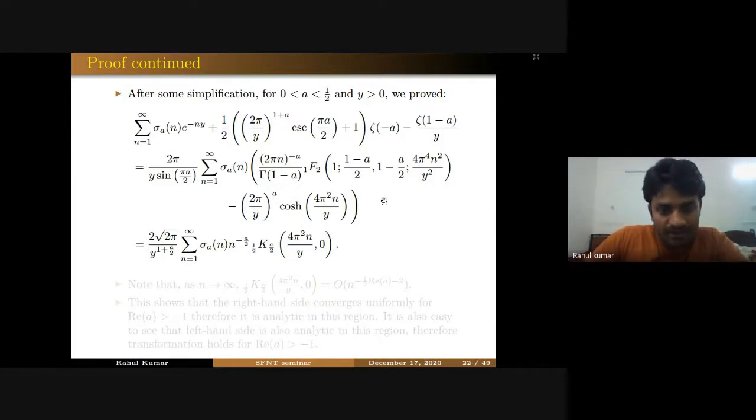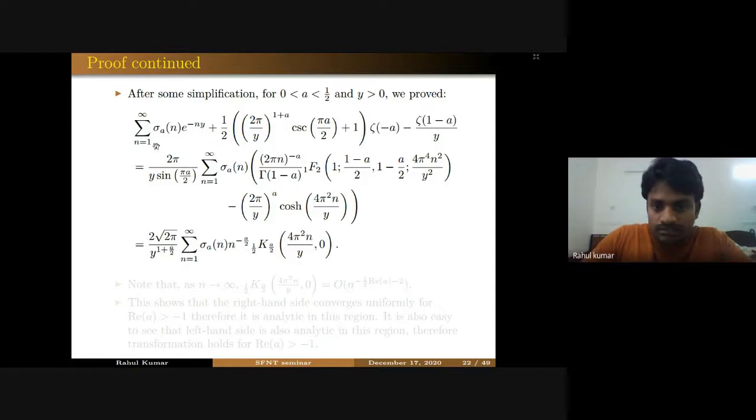So now we have arrived at this identity for this range of a and y. To analytically continue our identity, we see for what values of a the left hand side is analytic, and for what values of a the right hand side is analytic.